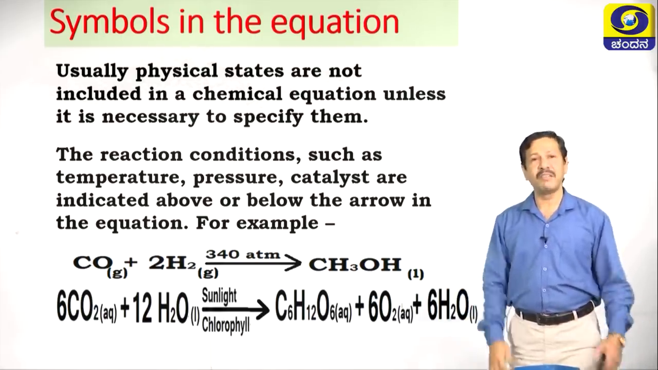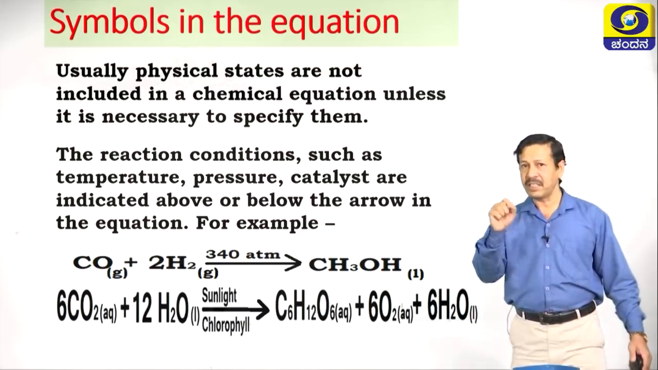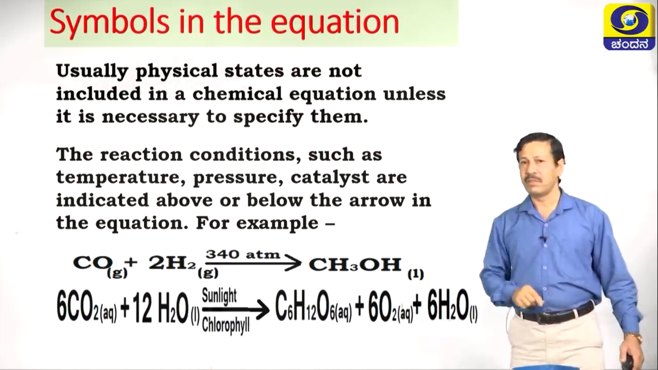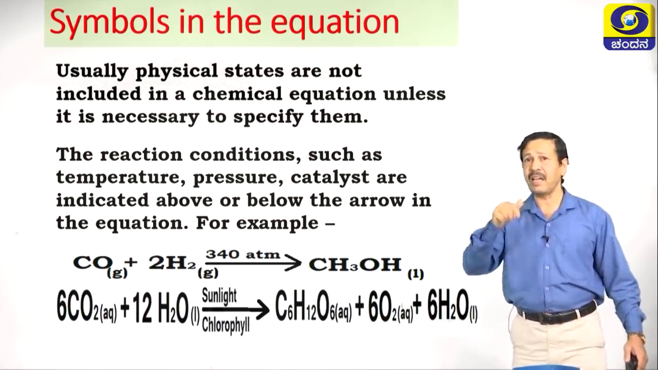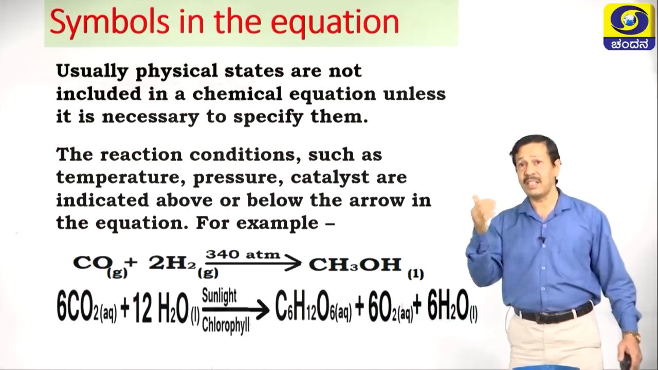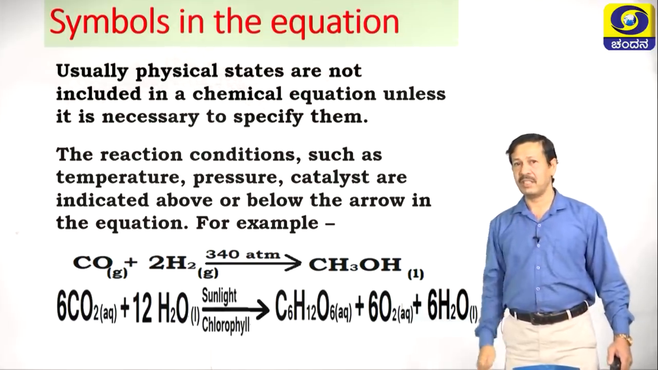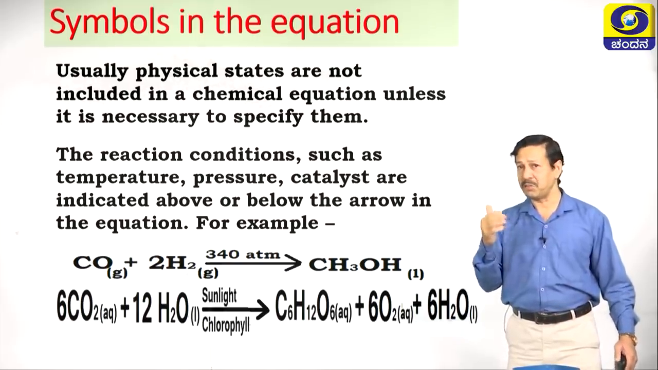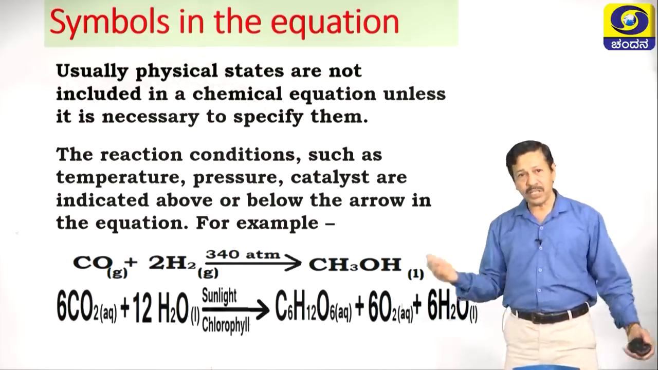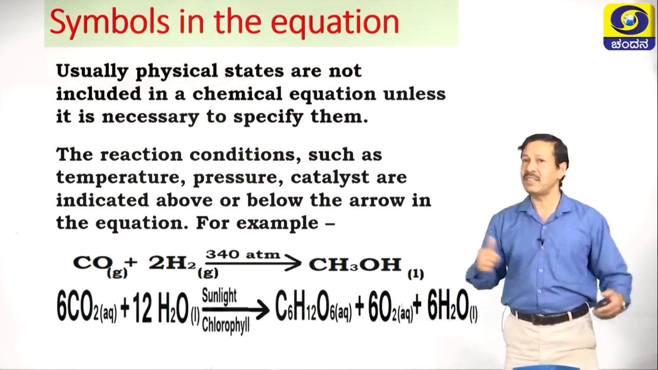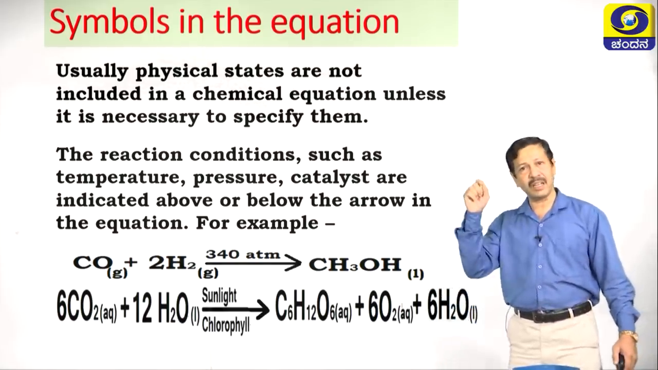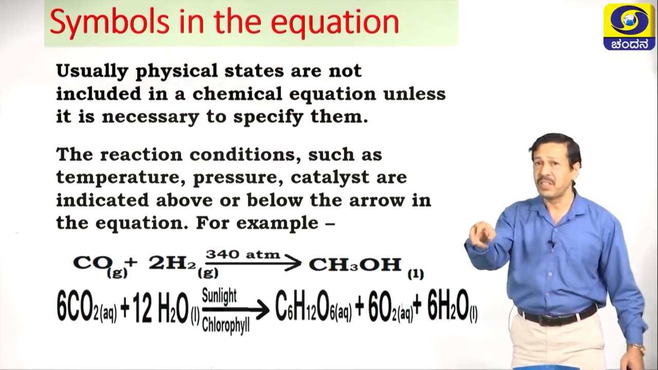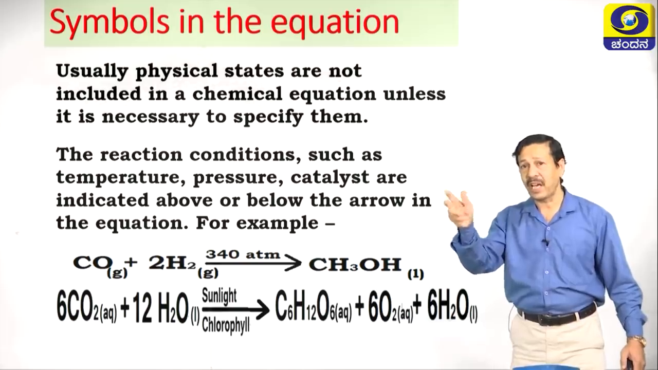What are the conditions given here? Carbon dioxide is in aqueous form, water liquid form, on the arrow you are seeing sunlight, that means sunlight is very essential for the reaction. Then it takes place in the chlorophyll, that is the green pigment you studied in life processes. What is the product produced? Obviously that is the carbohydrate glucose. In addition to this, we have very important respiratory gas oxygen, and water.